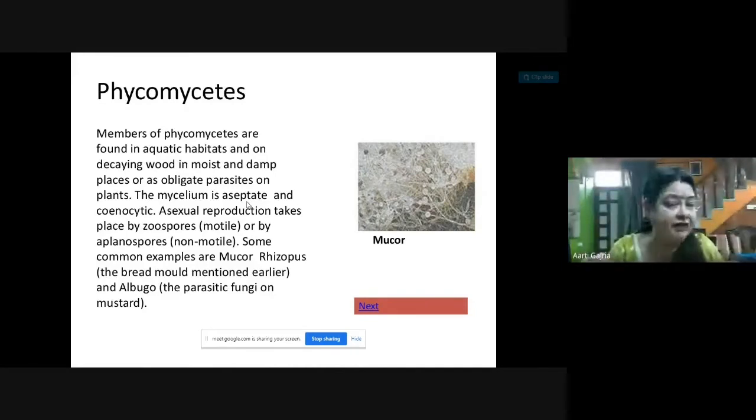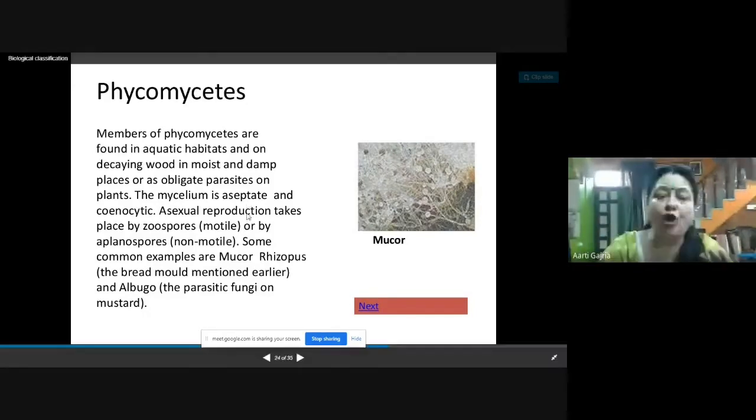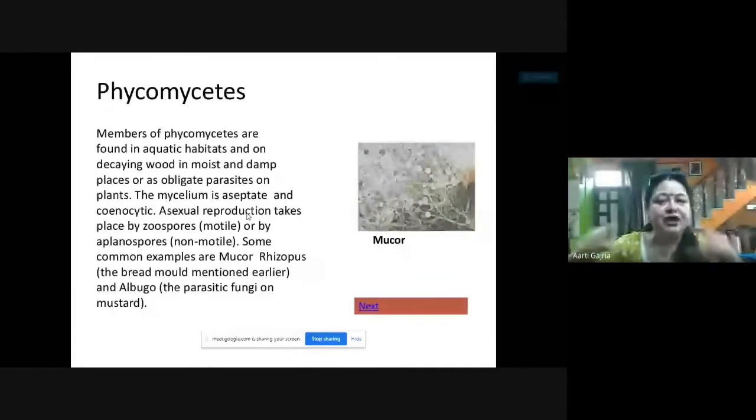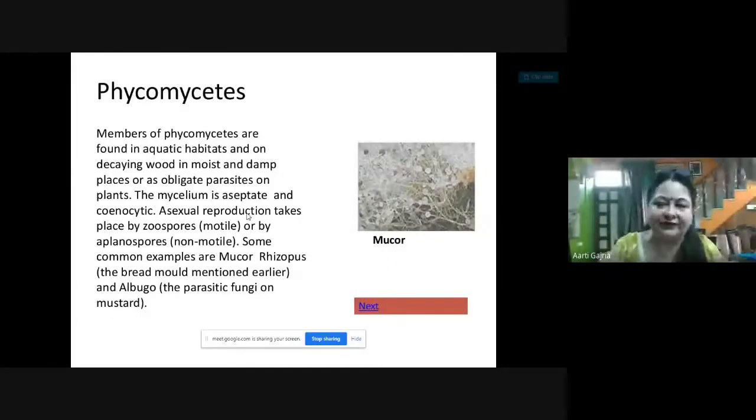These all are the keywords. Keep on writing them in your notebook and then explain them afterwards. So coenocytic means the nuclei are present in the cytoplasm and the hypha is not divided. Compartments are not being formed. It is a continuous hypha, and that is called coenocytic.